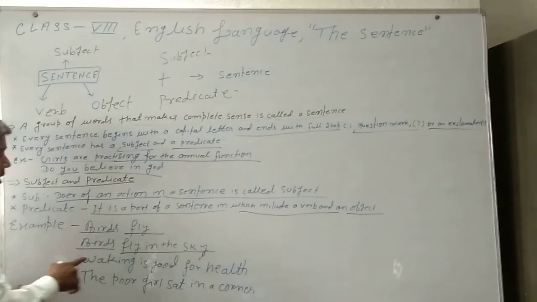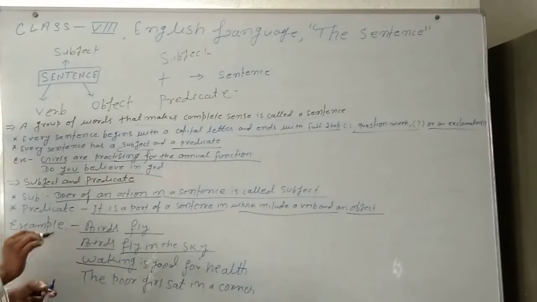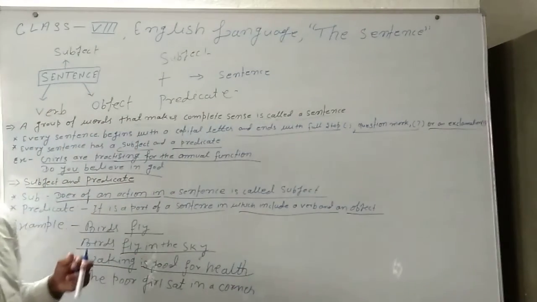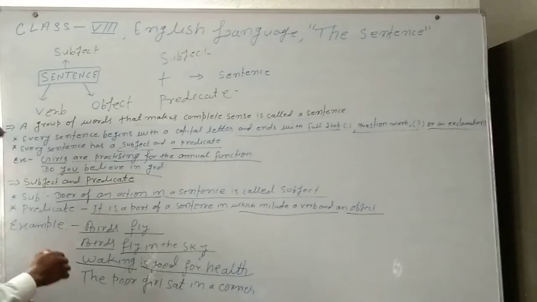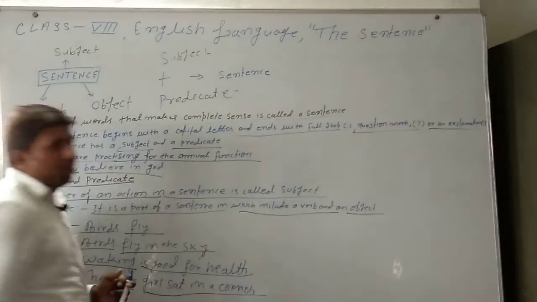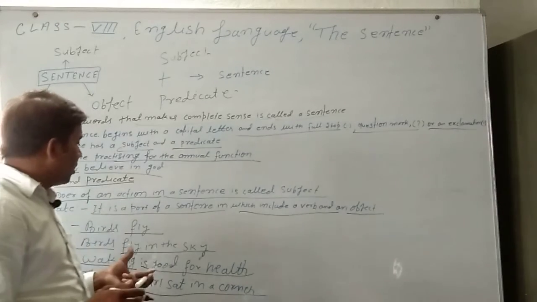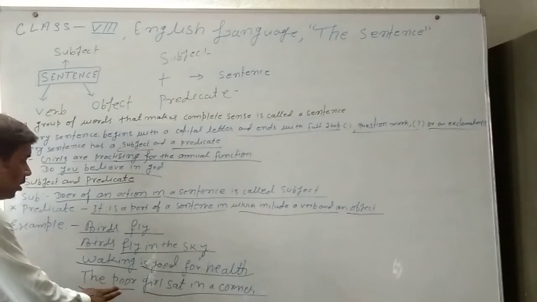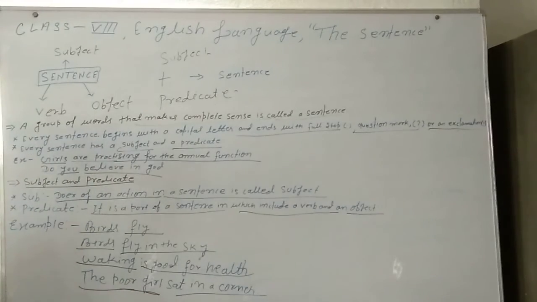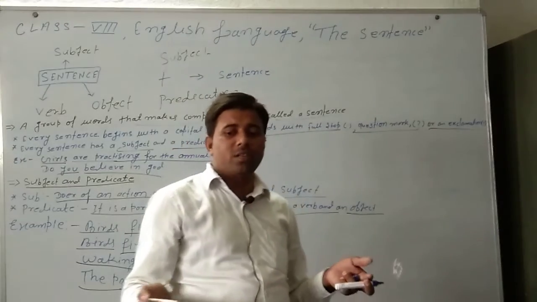Second, walking is good for health. Walking is the subject, is good for health is the predicate. Next, the poor girls sat in the corner. The poor girls is the subject and sat in the corner is the object.